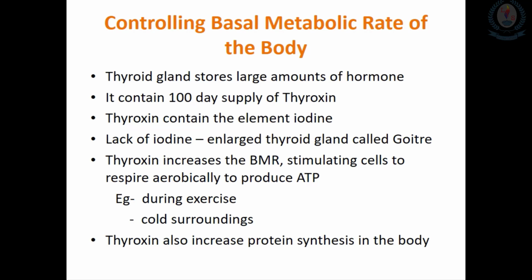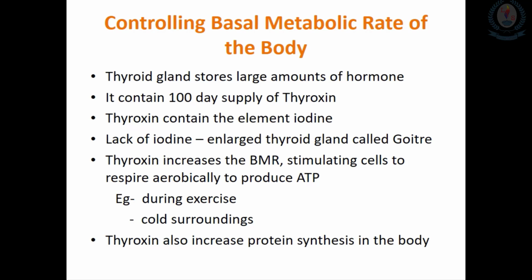Other than this, thyroxine contains an element called iodine. You have heard of iodine, I think. If there is a lack of iodine in the diet, it causes the thyroid gland to enlarge. We call this particular disorder goiter. So this happens due to the lack of iodine for the thyroid gland.